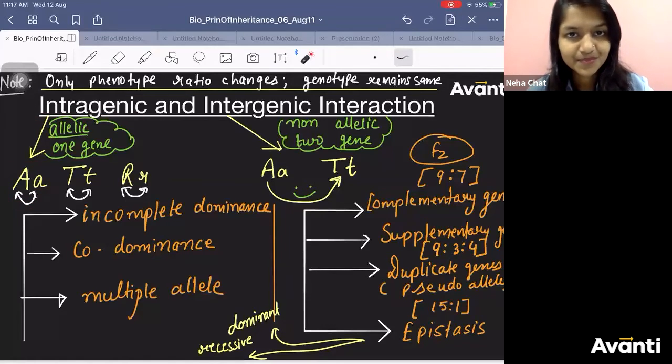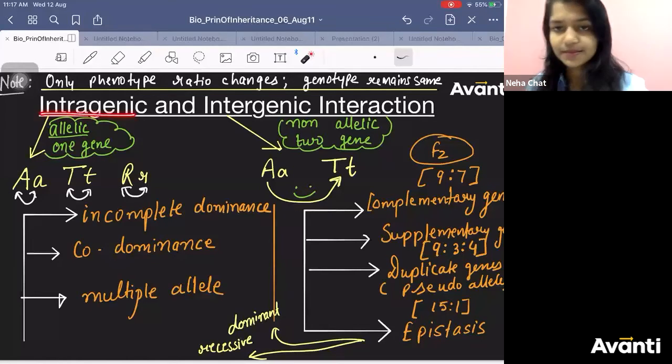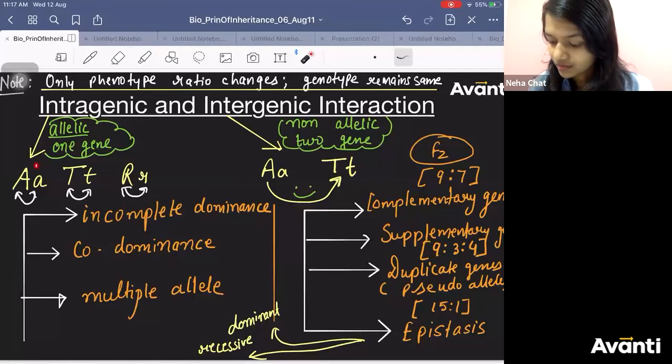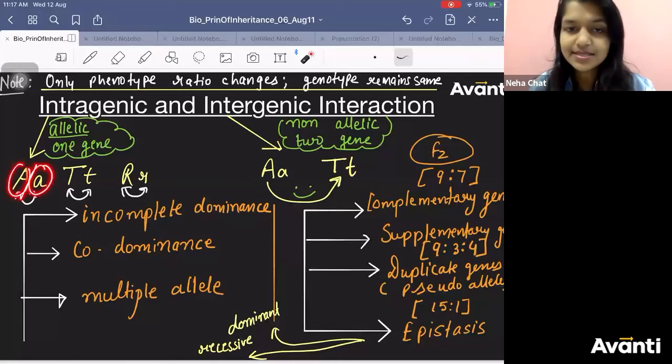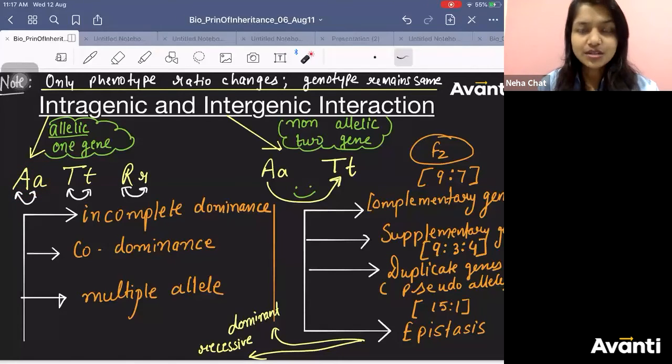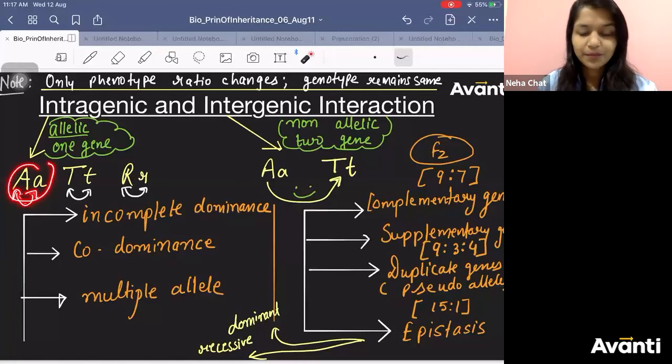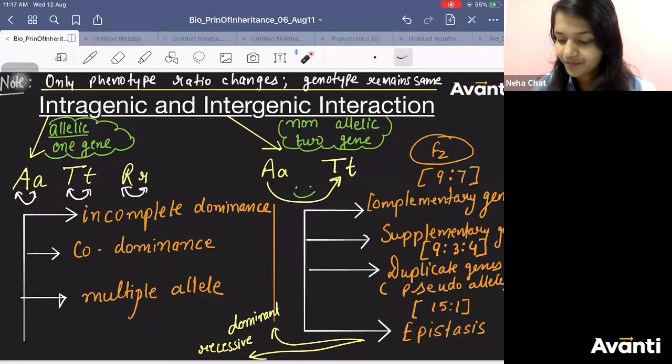Did it go into your head? The name is enough to tell you. Intragenic, within the same gene. What do you mean by this? How many alleles? Two alleles in a gene. The interaction between the alleles of the same gene, that is intragenic. So can I say it is allelic interaction?